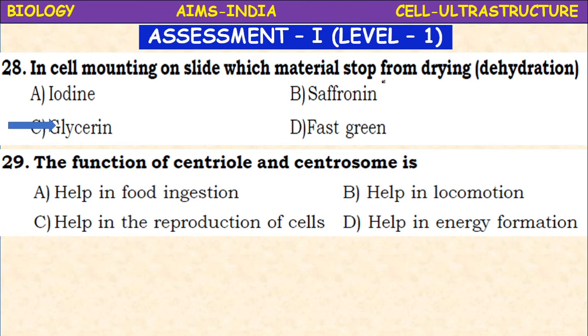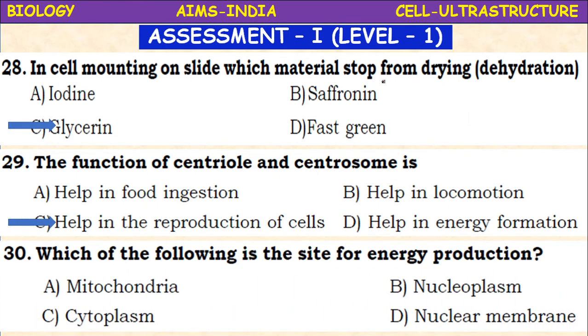The function of centrioles and centrosome is: help in food ingestion, help in locomotion, help in reproduction of cells, help in energy formation. So centrioles help in cell division, that is, reproduction of cells. Which of the following is the site for energy production? Mitochondria, nucleoplasm, cytoplasm, nuclear membrane. The mitochondria are the site of energy production. That's why they are called the powerhouse of the cell.